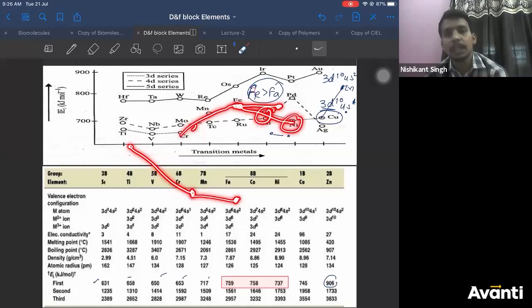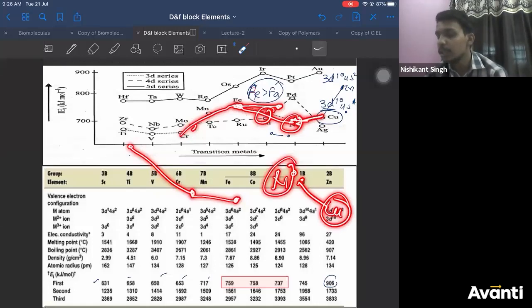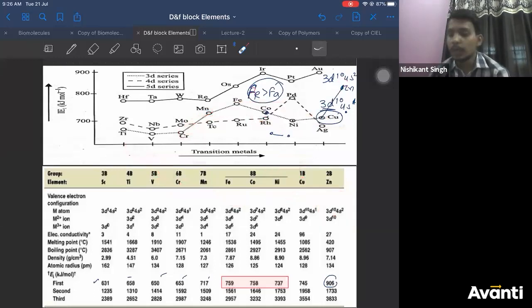And from nickel to copper, atomic radii increases, so ionization energy should decrease. But what's happening here? Ionization energy is increasing to copper, then increasing further to zinc. Correct? So this is the problematic part we are seeing here.